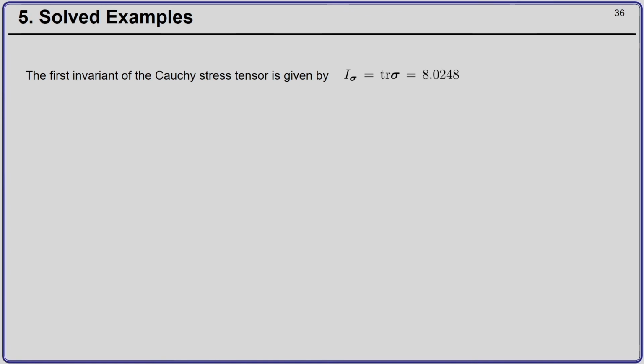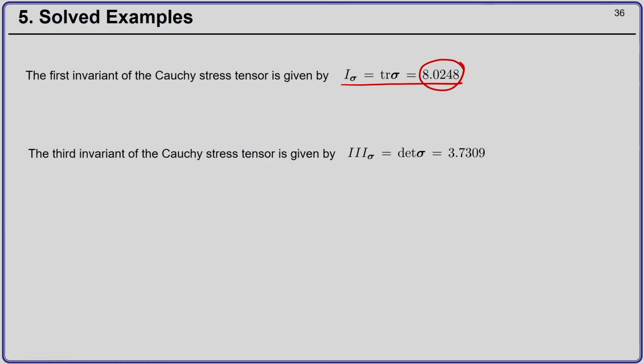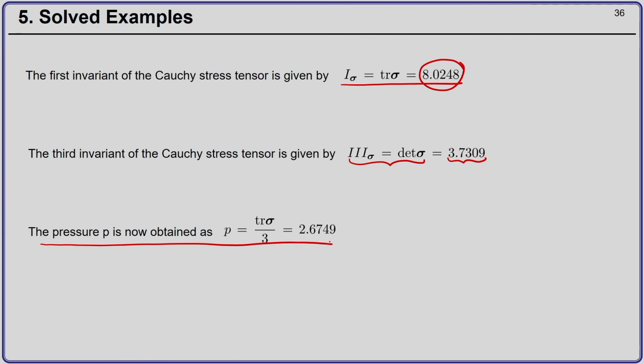The first invariant, the trace of sigma, comes out to be 8.0248. The third invariant is the determinant of sigma, the product of the diagonal components because our sigma was a diagonal matrix, and this comes out to be 3.7309. The pressure is now evaluated as the trace of sigma divided by 3, the first invariant divided by 3, which is 2.6749.